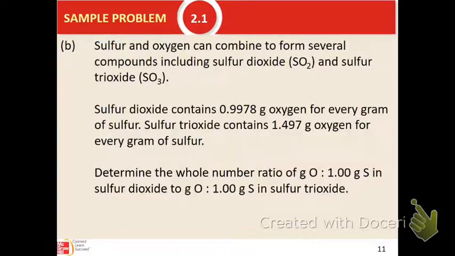And then here's another sample problem. If you're talking about sulfur that's in sulfur dioxide and sulfur that's in sulfur trioxide, and we're not even going to go through that one.